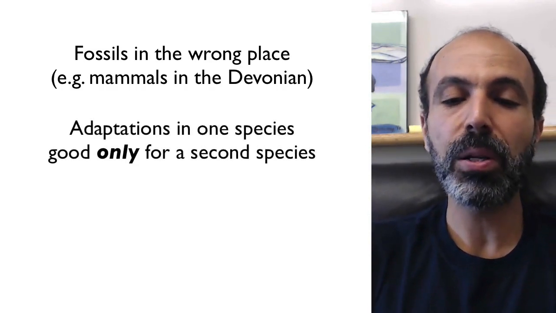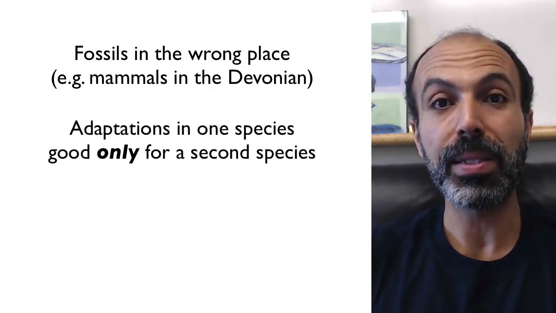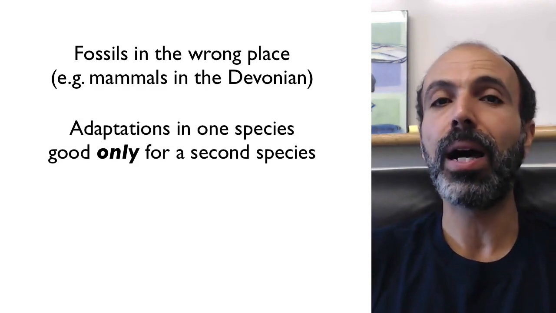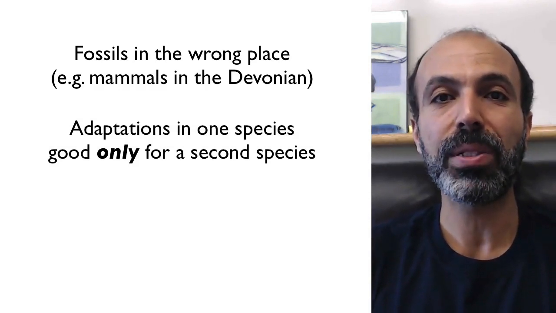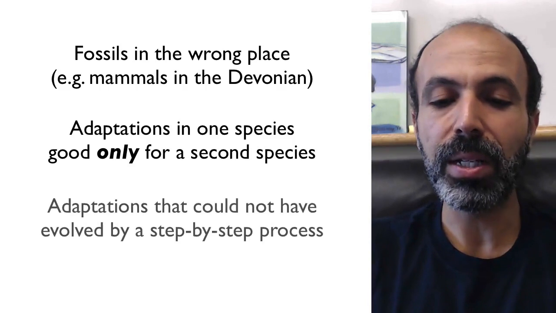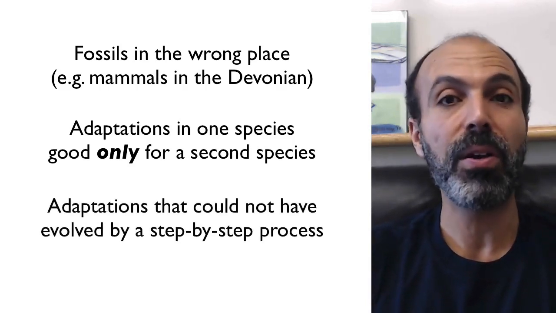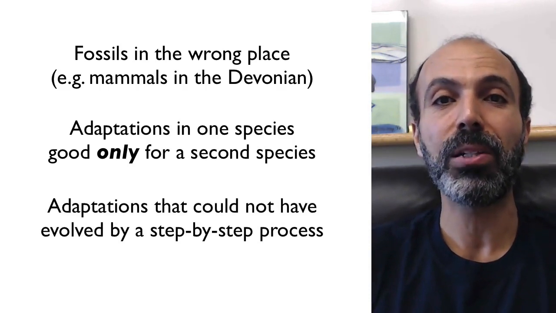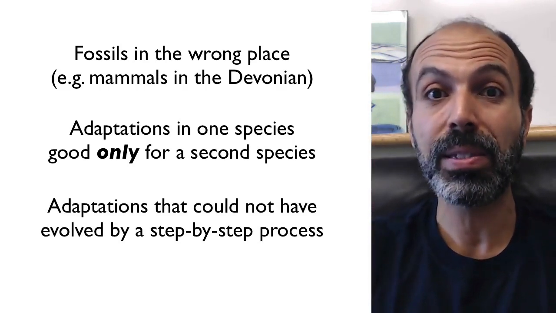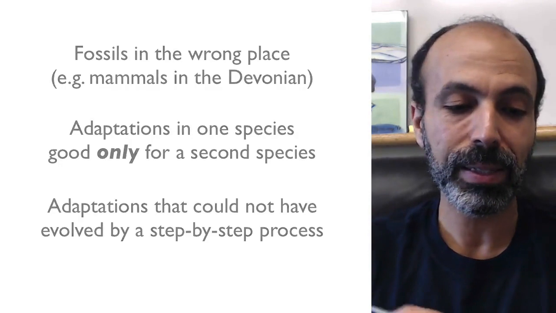Adaptations in one species that are only good for a second species would definitely not be consistent with the idea of evolution by natural selection. Adaptations that could not have evolved in a step-by-step process, again, would be very difficult to reconcile with evolution by natural selection. And I'll show you a proposed case of that in just a second and show you why it's not the case.